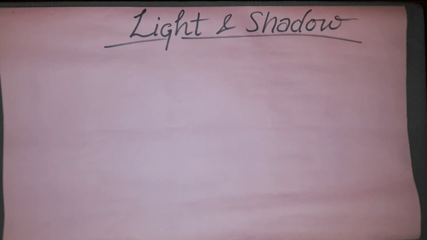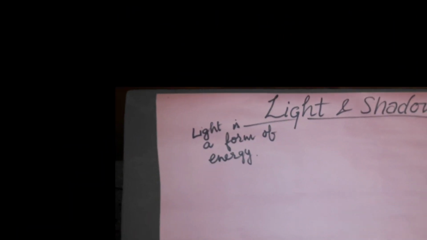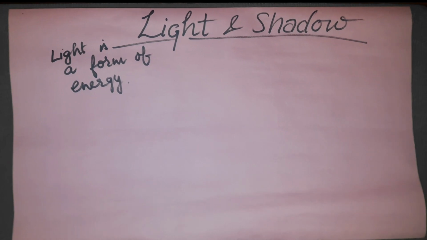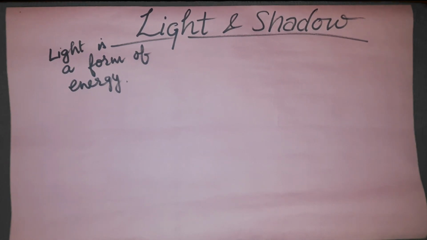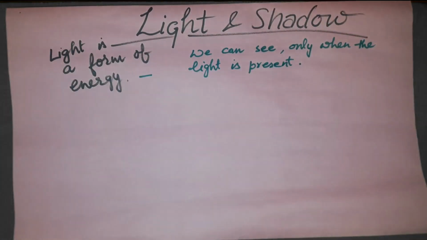Now what is light? Light is a form of energy that helps us to see the objects, or which enables the sensation of sight. That means we are able to see the things. The sensation of sight is active when there is light and we are able to see the things around us. That means we cannot see the things in the absence of light. So we can see only when the light is present.